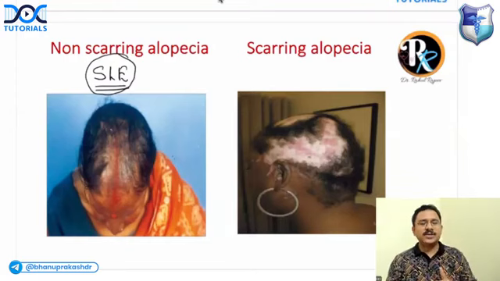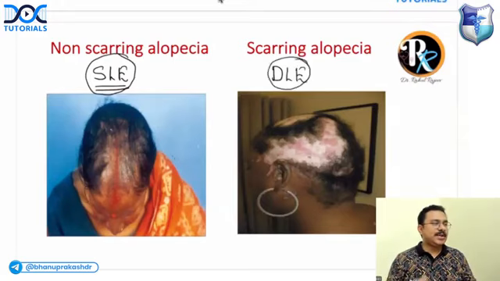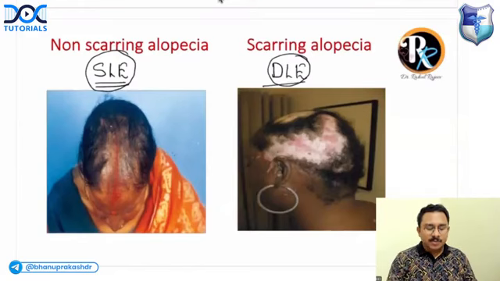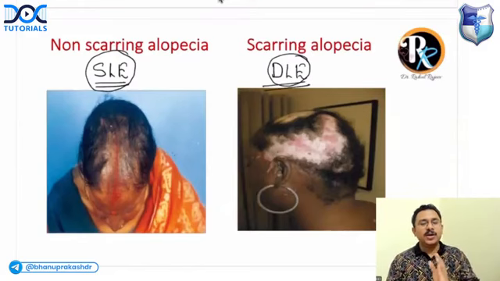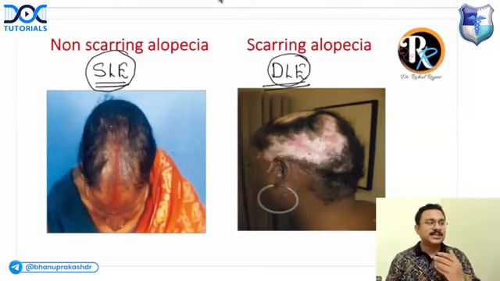But there is one condition where SLE may be associated with DLE, which is discoid lupus erythematosus. It can produce a scarring alopecia. DLE is the most common chronic cutaneous manifestation of SLE, where you get discoid or coin-shaped lesions over your scalp, which can sometimes merge together and form large areas of alopecia with a scar.